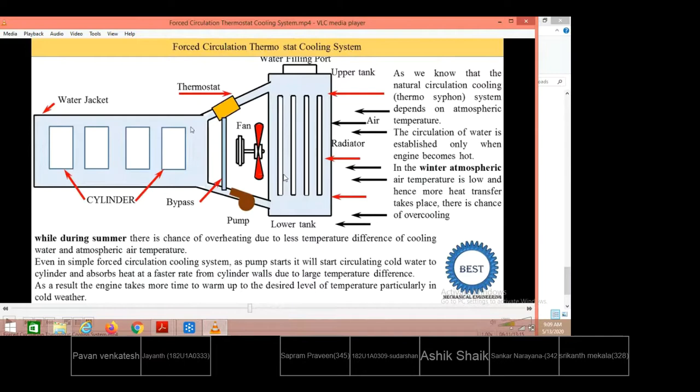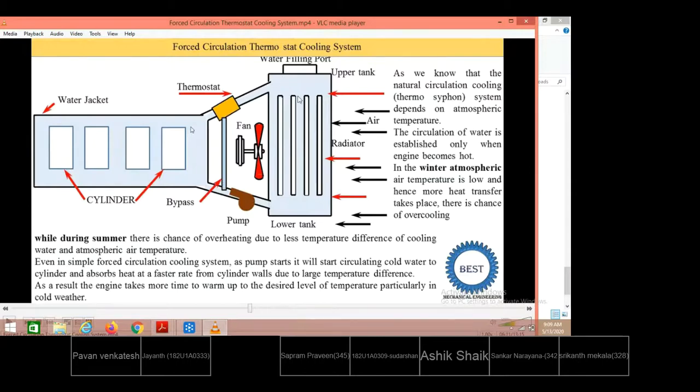We have discussed it only on the principle basis. So what is the thermosiphon system? The thermosiphon system is where the momentum of the water circulation is created due to the change in density between the bottom of the engine jacket and the upper level of the engine jacket. Where hot water is available and cold water is available, between them there is a density difference. This density difference will create or establish the buoyancy forces.